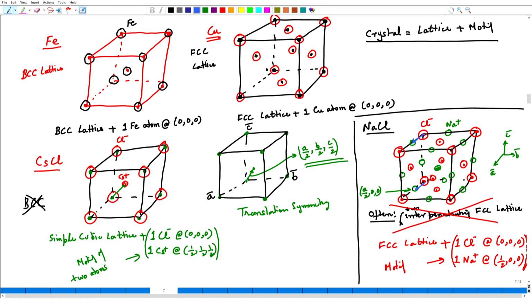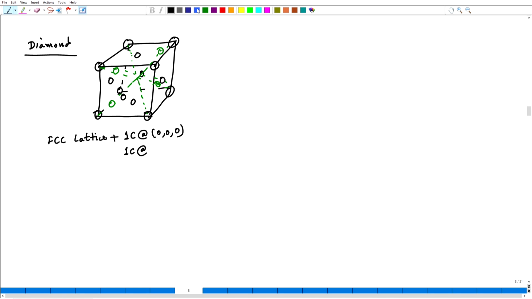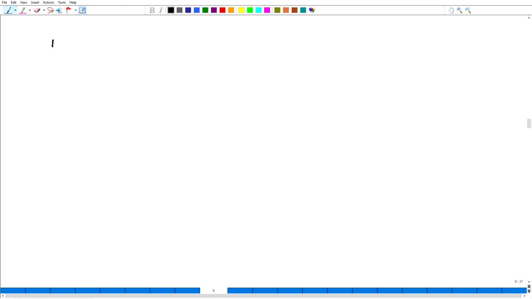So, I will again reiterate that this is what we will always consider, that a crystal can be related to a lattice plus a motif. Sodium chloride has a face centered cubic lattice with a motif of one chlorine ion and one sodium ion at the specific locations. There is one more structure I could consider. Let us take the structure of diamond.